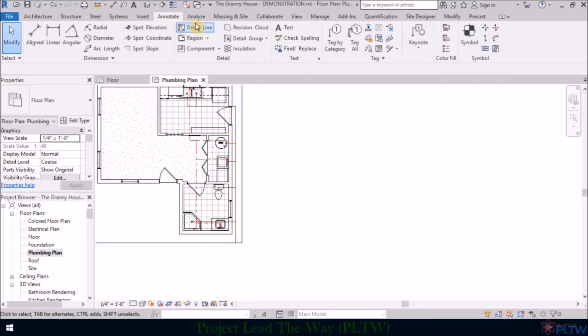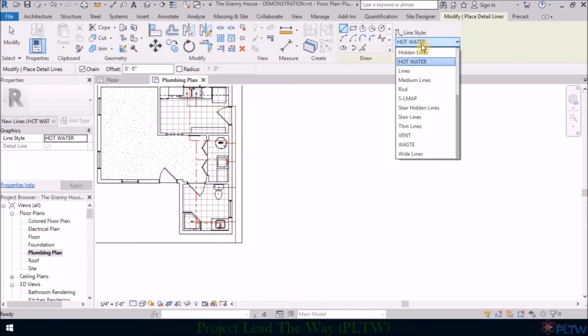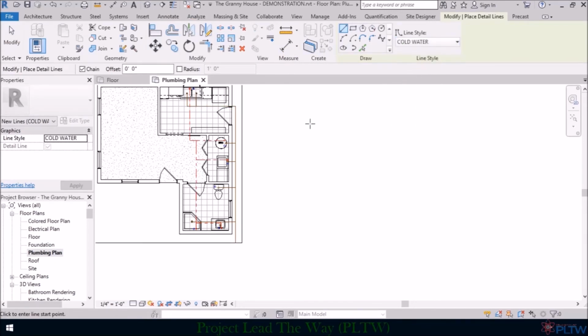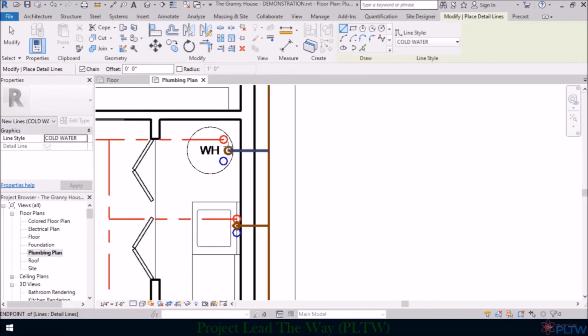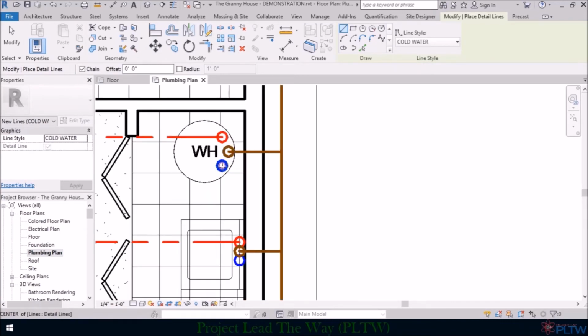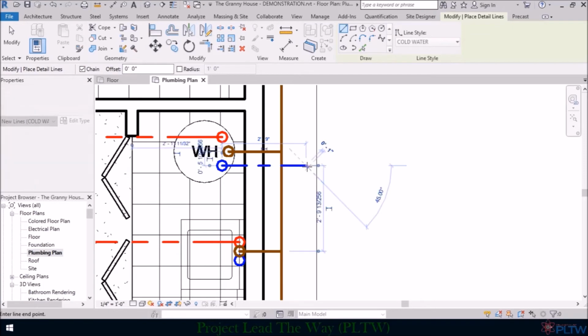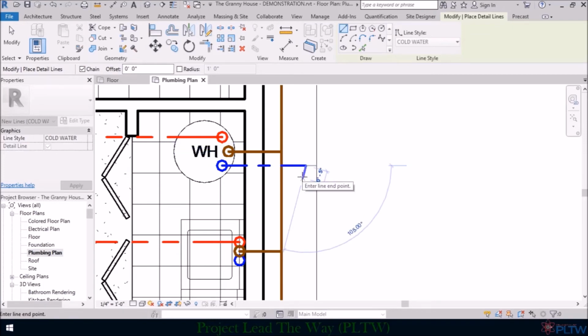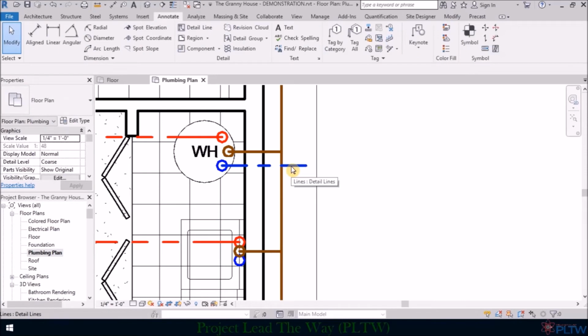Now we can go back to detail line and change it to cold water, which is just above. Now we're going to do something a little bit different. We're going to work from the inside out. So we're going to go ahead and create our main supply line, which will basically represent the line that will be run to the meter. So we're going to assume that this line right here runs down and out of the structure and towards the water meter. So this will be our main water supply line that comes from the water meter.